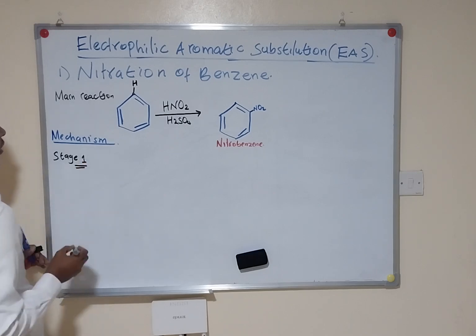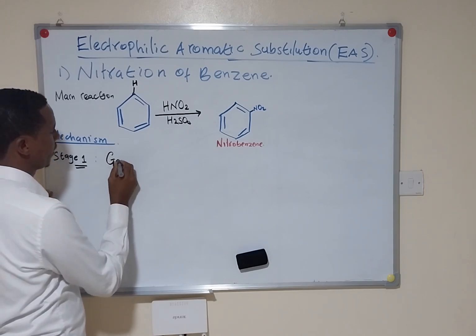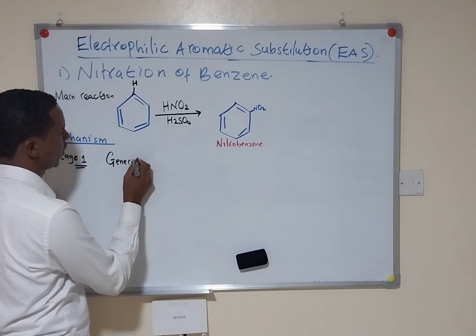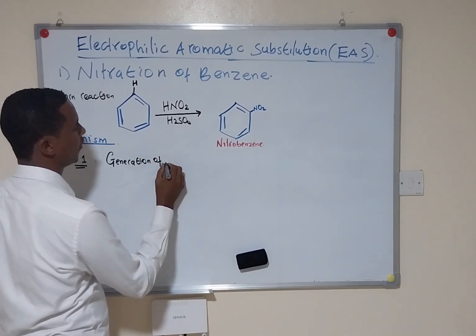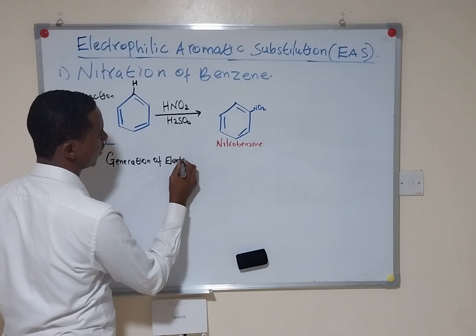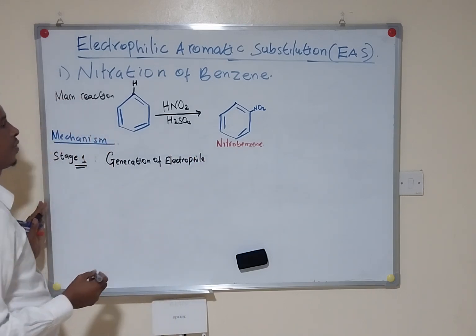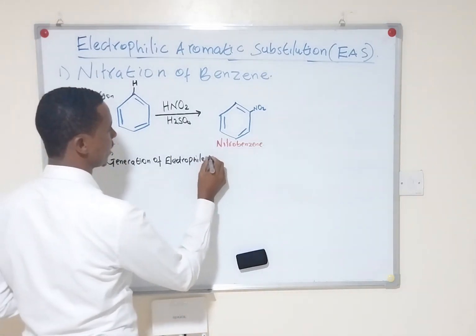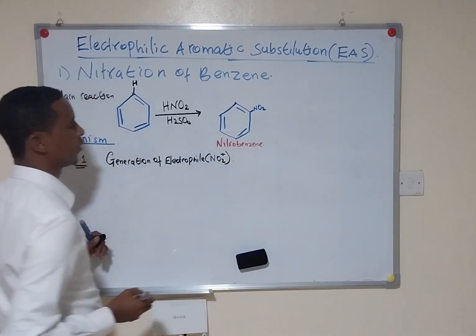Stage 1 is the generation of the electrophile, that is nitronium ion.